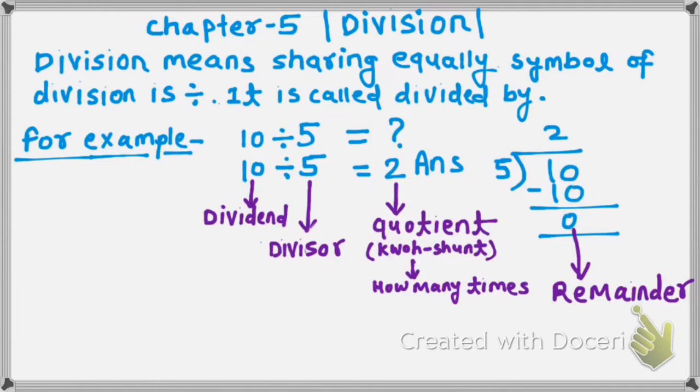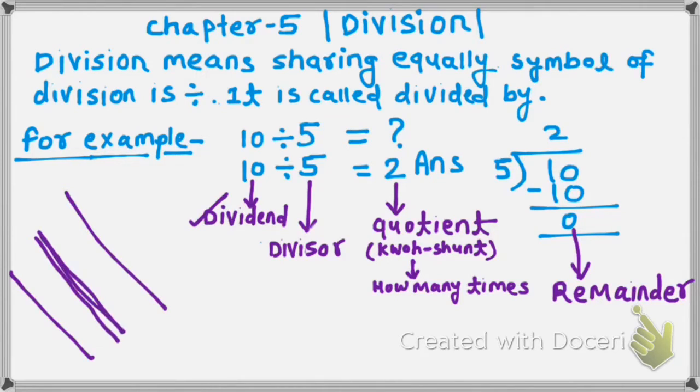So that money is called dividend. Divisor means that which is dividing. Suppose you have a road, and something is dividing this big road. That is the divider or divisor. So divider is something which is dividing.